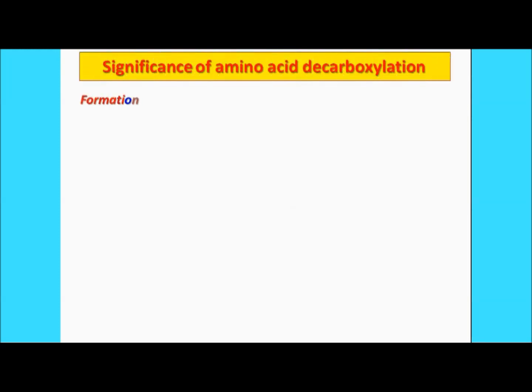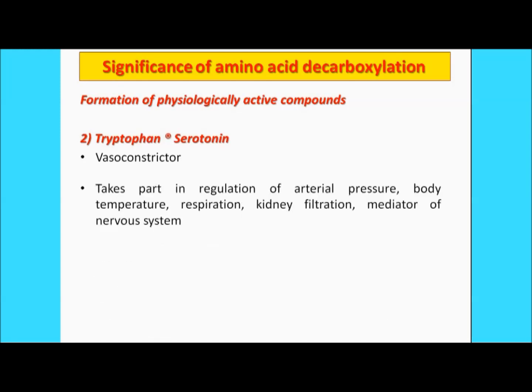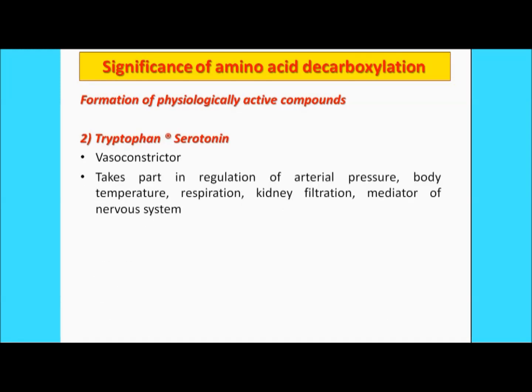The next one regarding this amino acid product formed from decarboxylation is from tryptophan. We all know that it is the serotonin. We all know that the serotonin is formed from the tryptophan, right? The tryptophan, once it undergoes decarboxylation, will form the serotonin, right? This serotonin acts as a vasoconstrictor in our body, we know that. Moreover, this serotonin also regulates the arterial pressure, the body temperature, the respiration, kidney filtration, and many more functions in the nervous system actually, right?